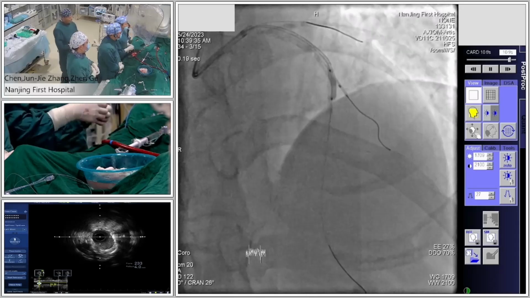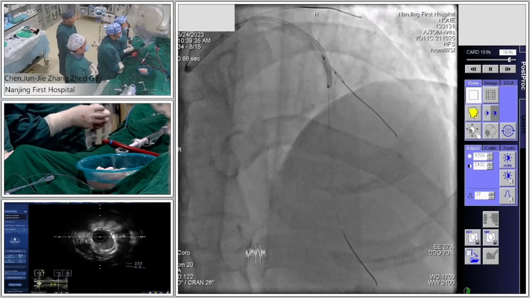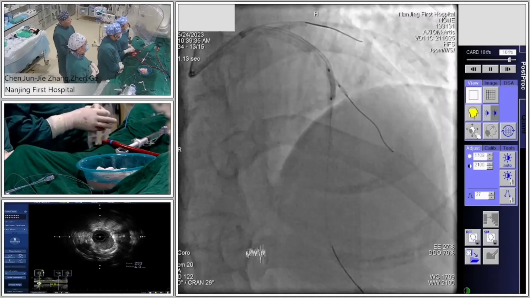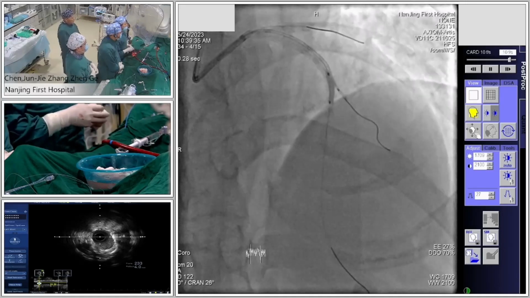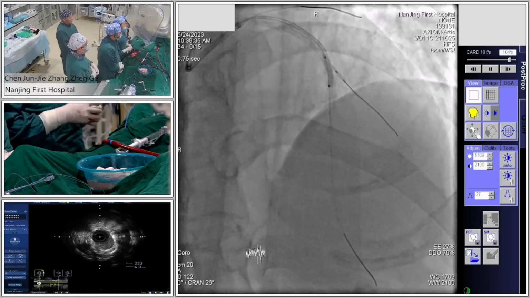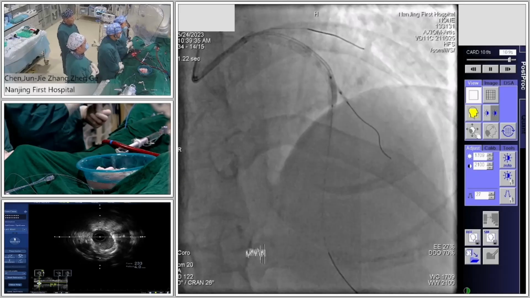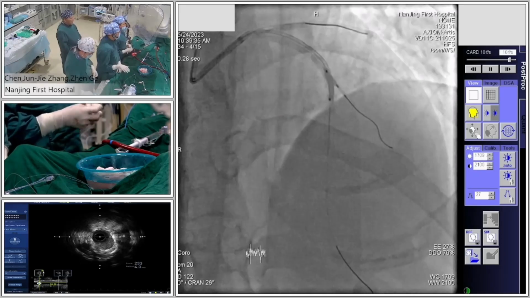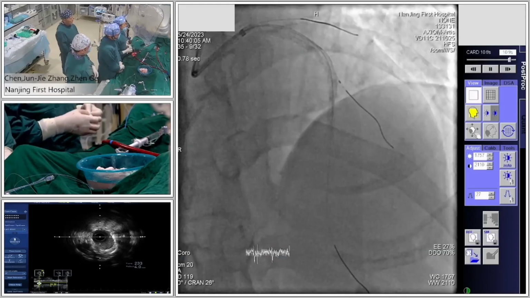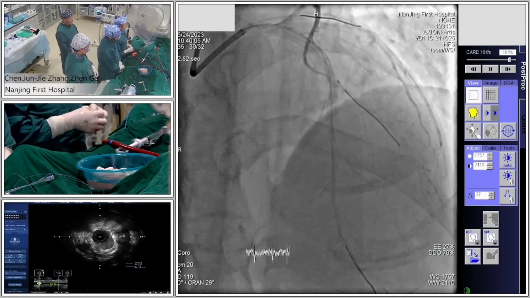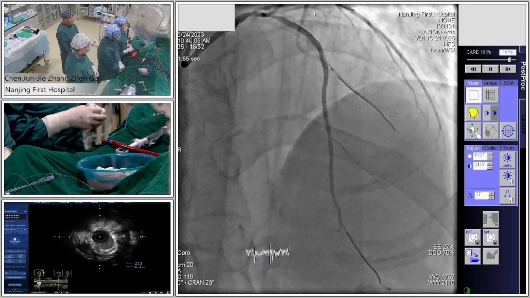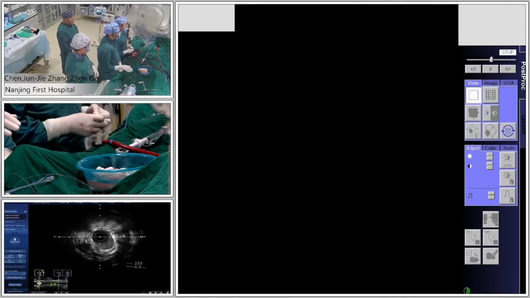The balloon is still in the second side branch, and 2.5. This is a 2.5 non-compliant balloon in the LAD for kissing balloon, and then remove the main vessel non-compliant balloon and do the angiography. If the side branch blood flow is good, I will remove the side branch balloon.